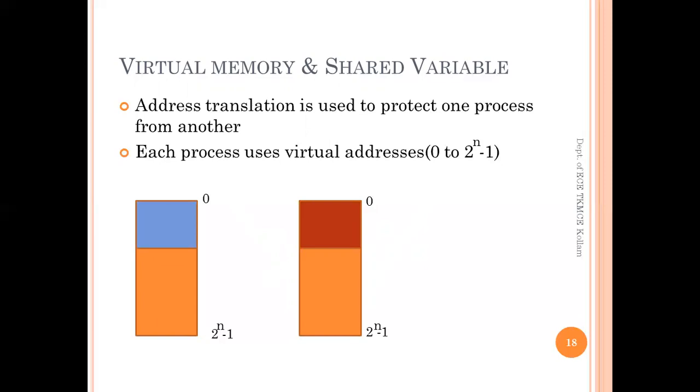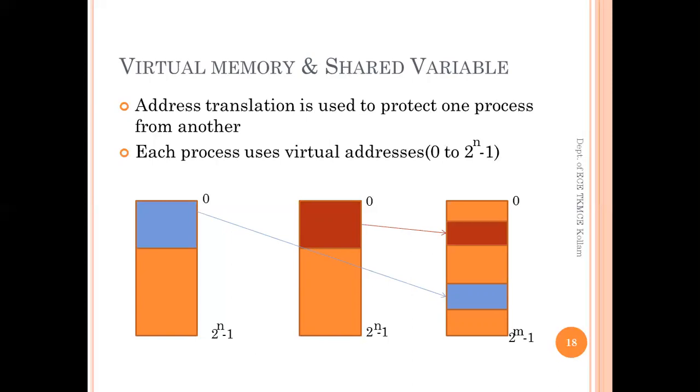Again, the sharing of variable X will be possible if and only if the page containing variable X in P1 and the page containing X in P2 are mapped to the same physical address within the range of 0 to 2 raised to m minus 1.